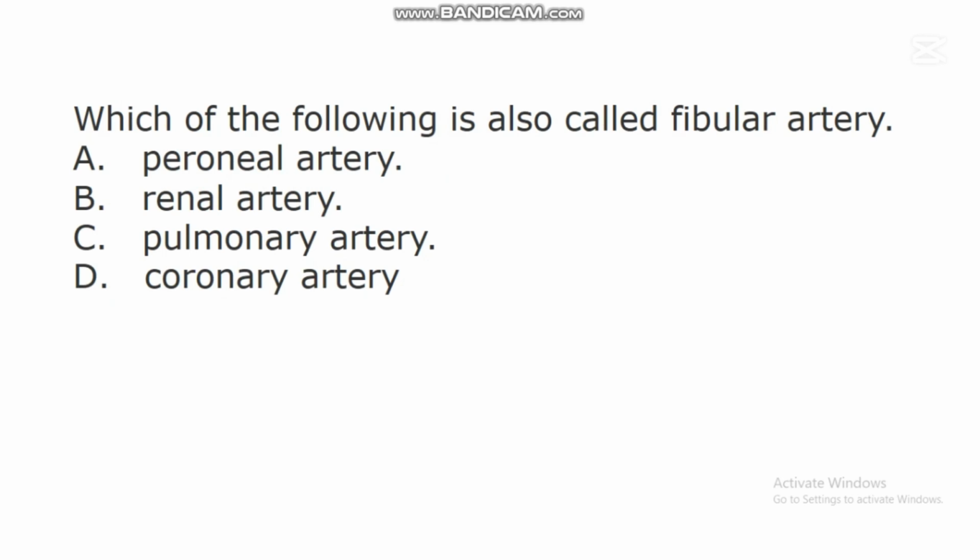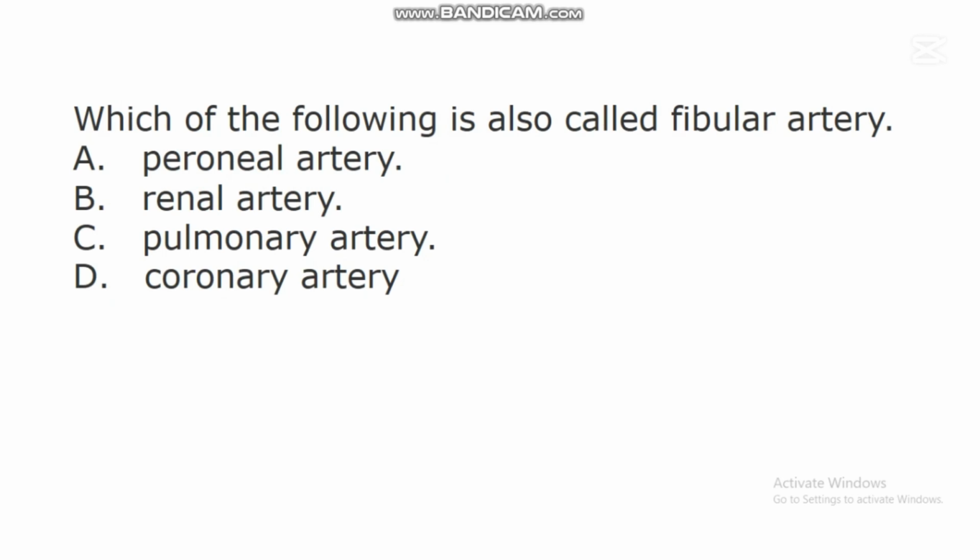The next question says, which of the following is also called fibular artery? A. Peroneal artery. B. Renal artery. C. Pulmonary artery. D. Coronary artery.